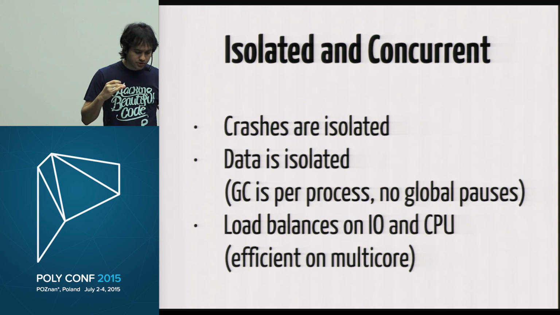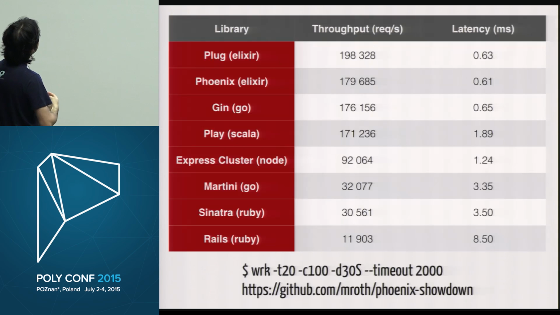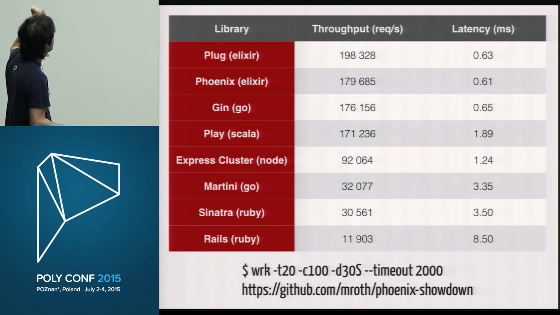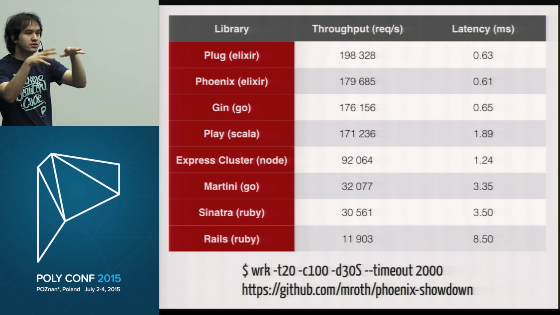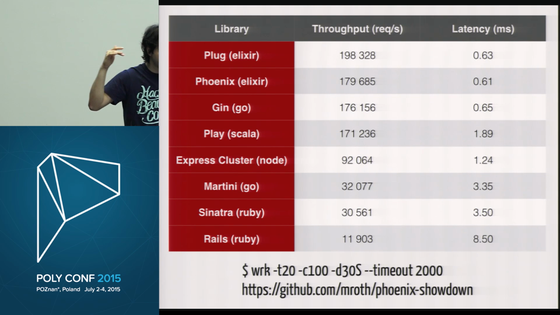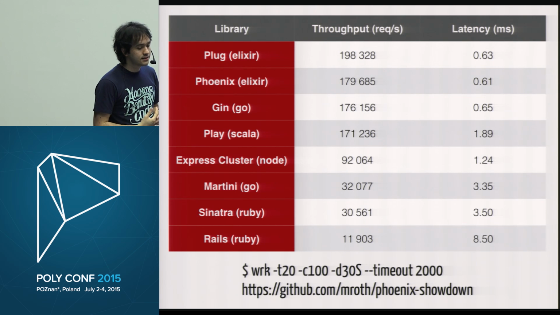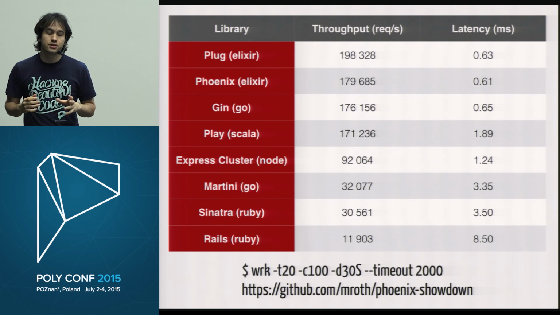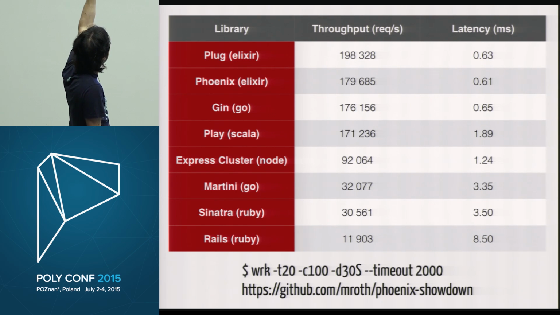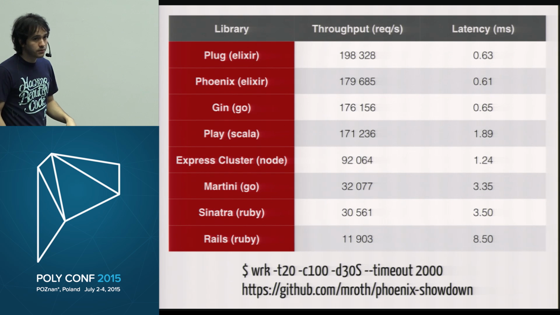But just what I like from this is that you can see that we are comparing different things in Elixir, Go, Scala, Node, and Ruby. And you can see here that Plug, which is an abstraction around web servers in Elixir, is at the top of this particular benchmark, and Phoenix is coming second. What I like about this benchmark is that even though Phoenix is a web framework and it adds a bunch of things on top of Plug, which is a very thin layer around the web server, it still has very good performance. We lose just 10% of the throughput by adding all the web framework stack.